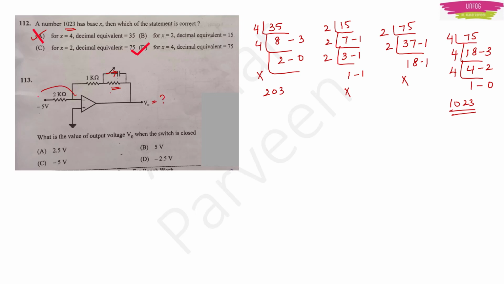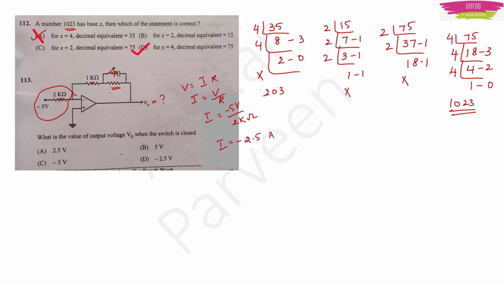First, let me do it here before it gets into the operational amplifier. Here V is equal to IR, or I is equal to V by R. I will be equal to minus 5 volts by 2 kilo ohms. Let it be like that only. We don't need to worry about kilo ohms because kilo ohms is there in both the resistors. It will be minus 2.5 amperes. Okay, that kilo is there.